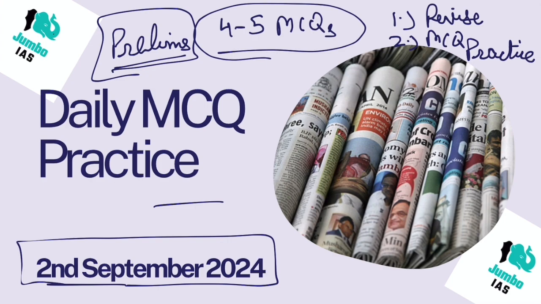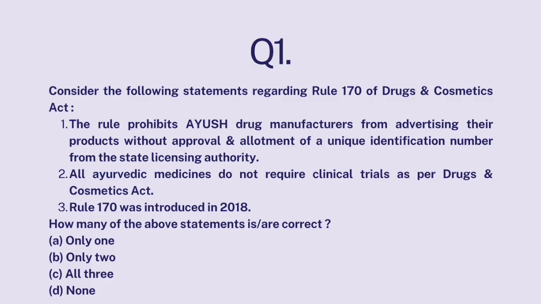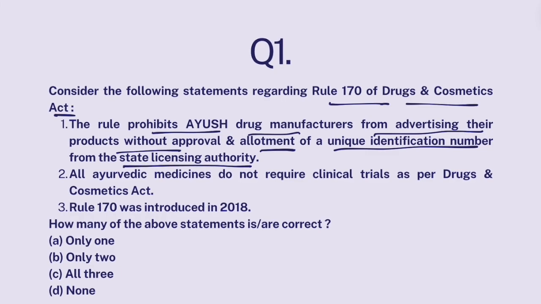Let's straight away jump to question number 1. Consider the following statements regarding Rule 170 of Drugs and Cosmetics Act. The rule prohibits Ayush drug manufacturers from advertising their products without approval and allotment of a unique identification number from state licensing authorities. All Ayurvedic medicines do not require clinical trials as per Drugs and Cosmetics Act. Rule 170 was introduced in 2018. How many of the above statements are correct?